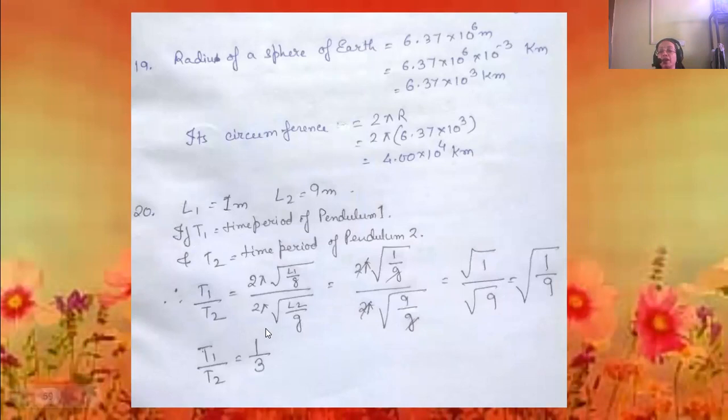So 2 pi gets cancelled, g gets cancelled. What remains? Root over 1 by 9. Root over 1 is 1 and root over 9 is 3. So the time period ratio will be 1:3. The comparison between T1 and T2 will be 1:3. Next question.